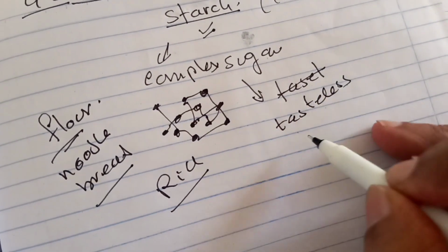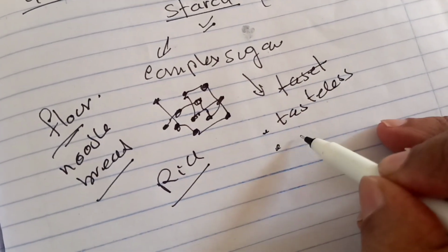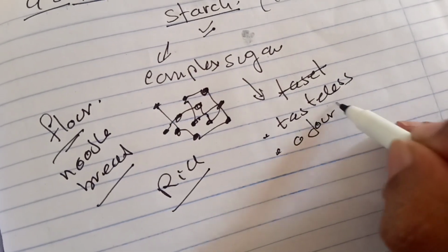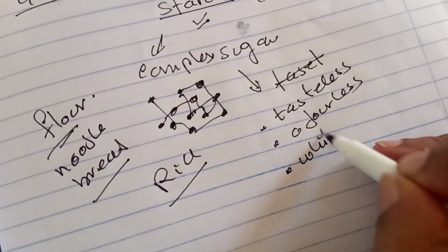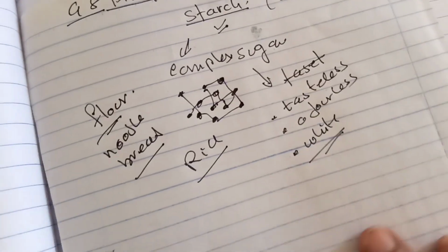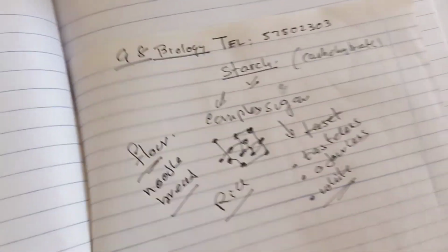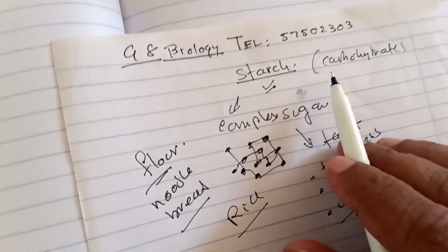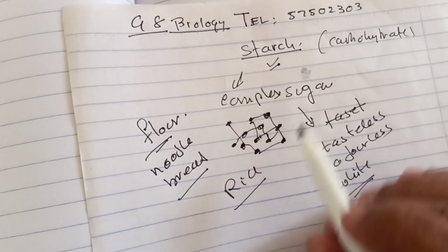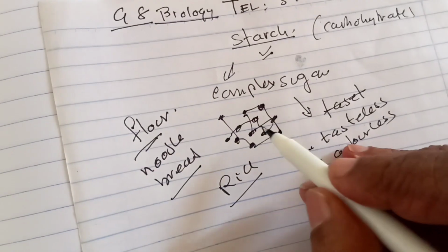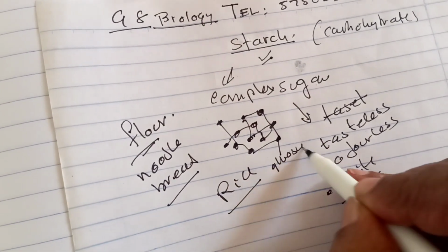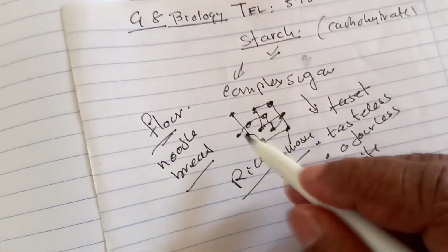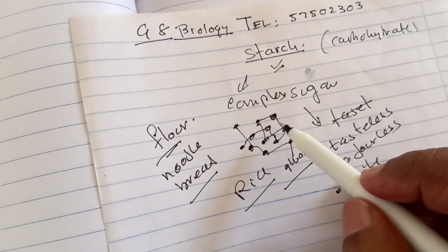Tasteless. It is odorless, tasteless, and it is white in color. Okay. Now, this is starch. It is a complex sugar. It is made up of units of glucose. So many glucose molecules combine together to make starch.